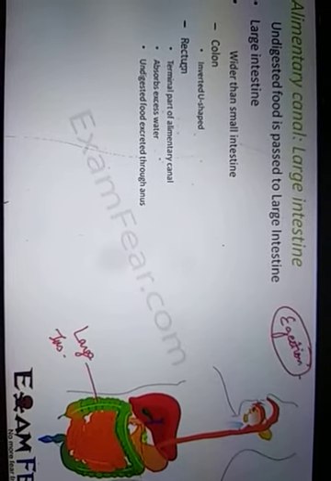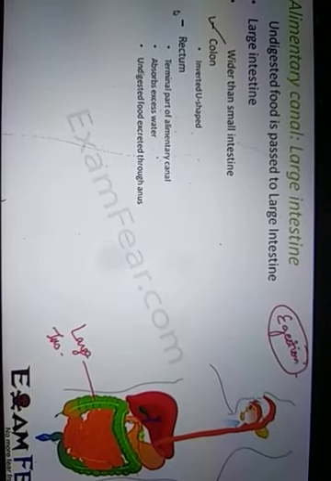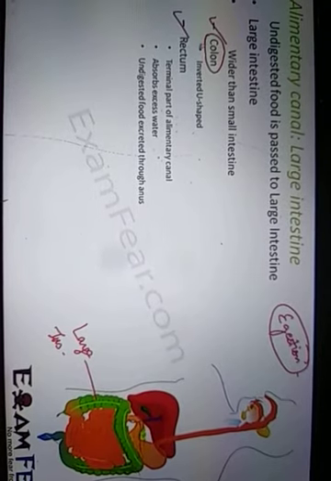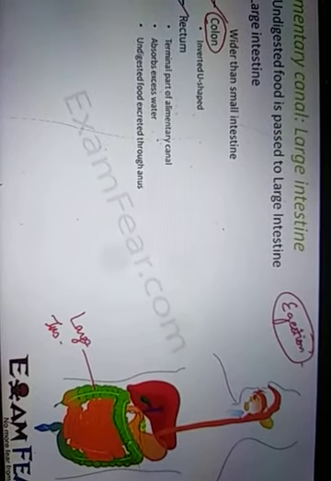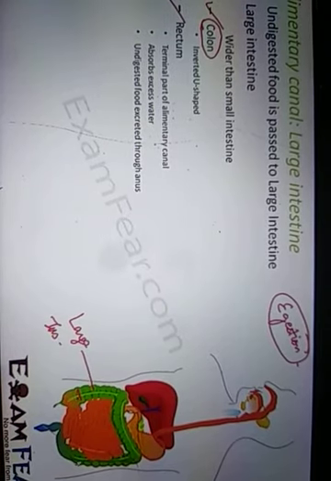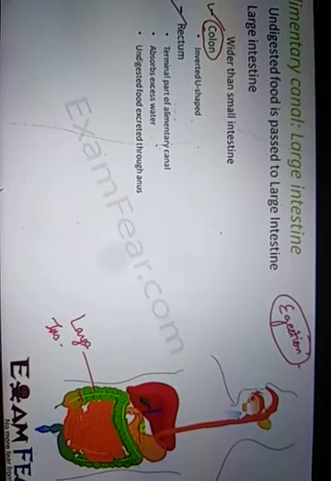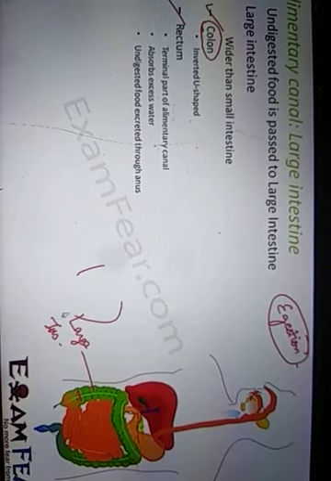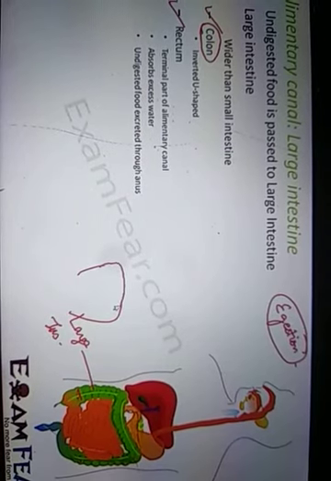This is also divided into two parts, the colon and the rectum. Colon is an inverted U-shaped structure. So this part is colon, starting from here till here, this inverted U-shaped structure. This is colon, okay. And what is rectum?